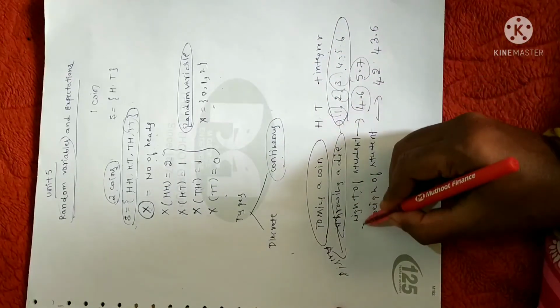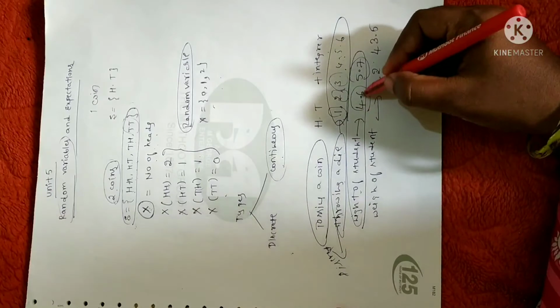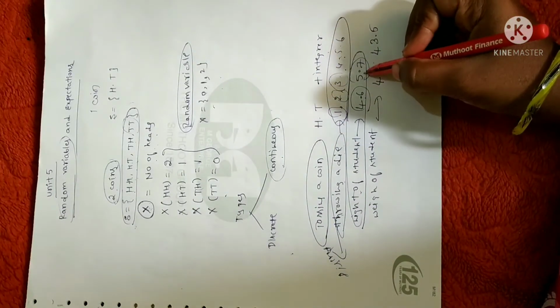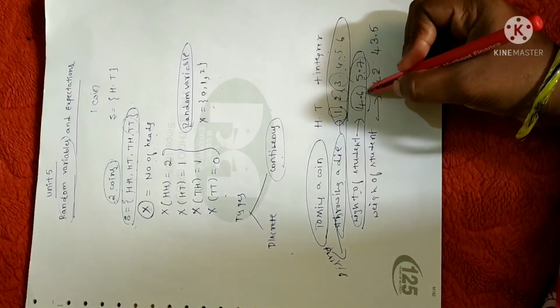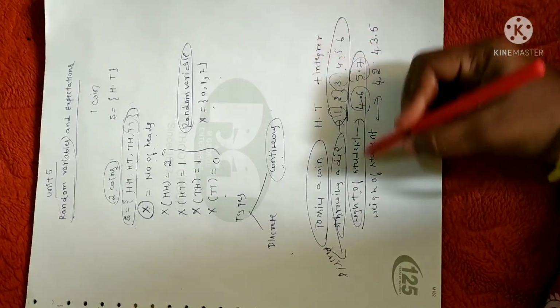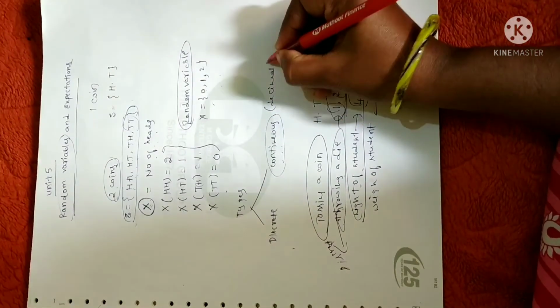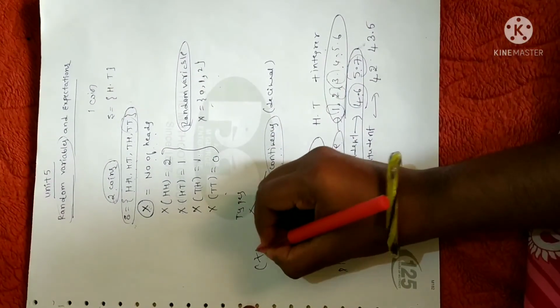See here, we are going to consider the height of a student. Here we can note that it consists of decimal values, right? 4.6, 5.7, everything is a decimal. So a variable which consists of decimals is none other than a continuous variable. Continuous, in the sense, it consists of decimals as well. Discrete, in the sense, it consists of only integers.